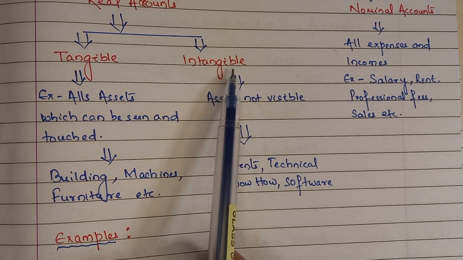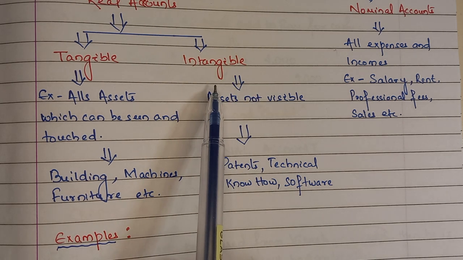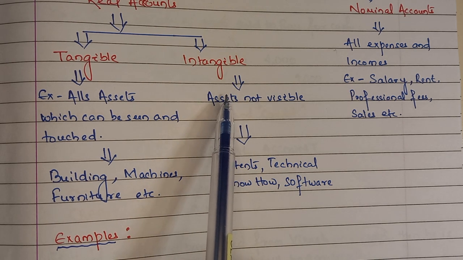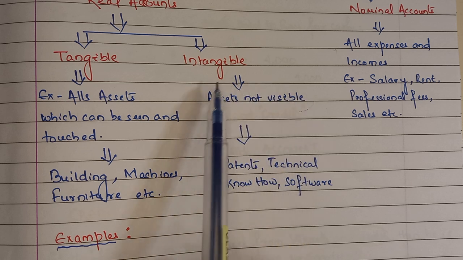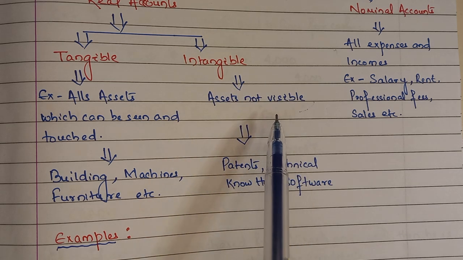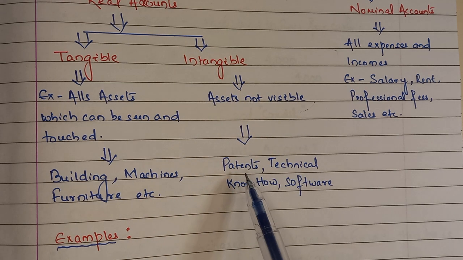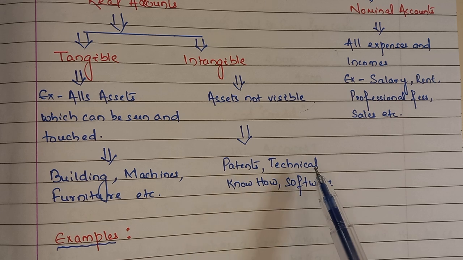Another type is intangible, where these assets create value for the business, but you can't see them. It is not visible, nor can you touch them. So what are the examples here? It could be patent, copyright, technical know-how, or a software which is developed by the company.